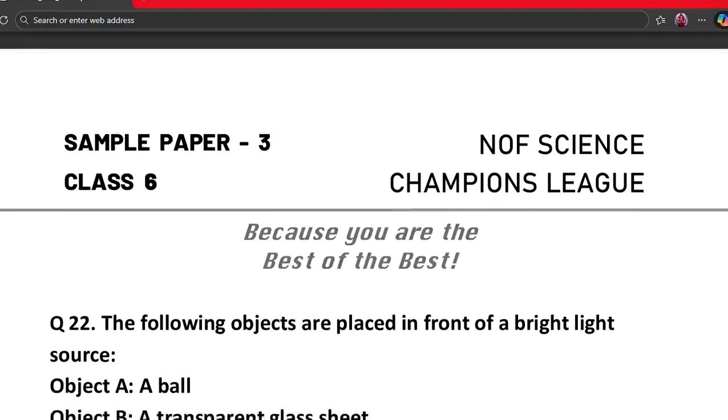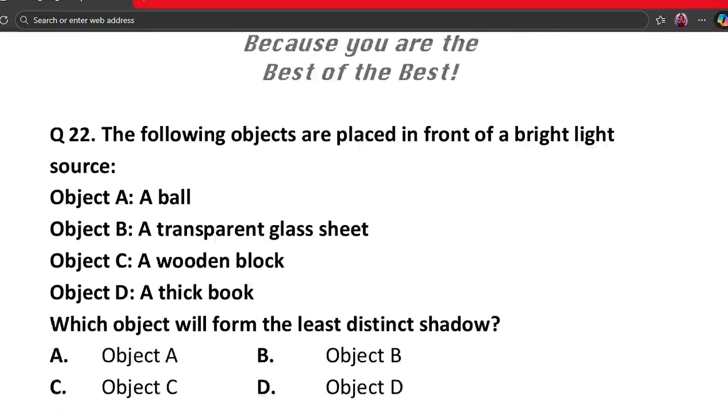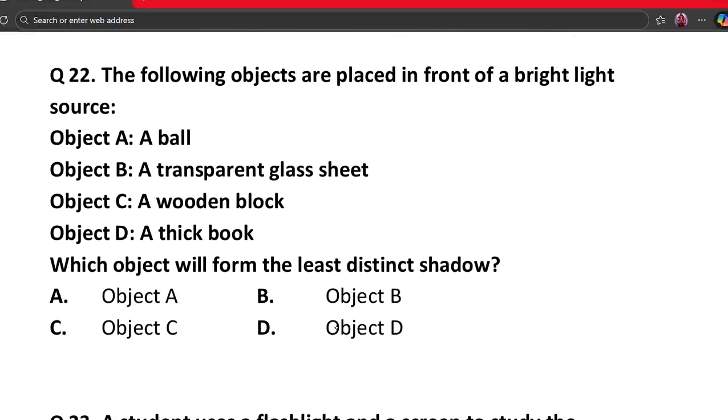Our next question is question number 22. The following objects are placed in front of a bright light source. Object A, a ball. Object B, a transparent glass sheet. Object C, a wooden block. Object D, a thick book. Which object will form the least distinct shadow? Object A, Object B, Object C, or Object D?